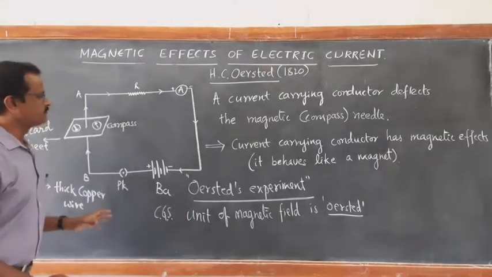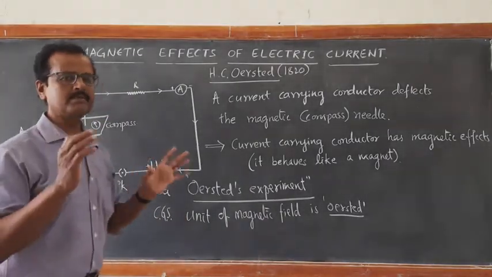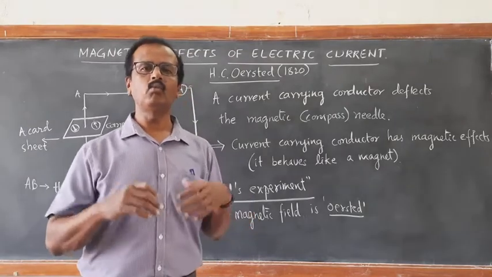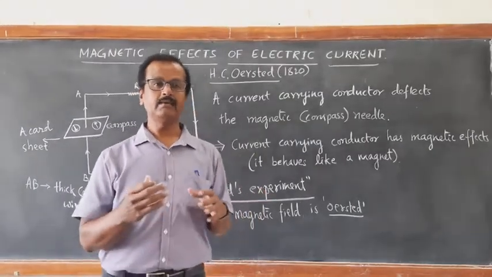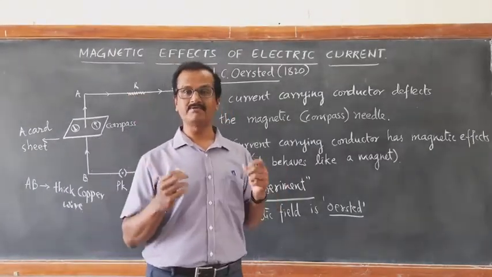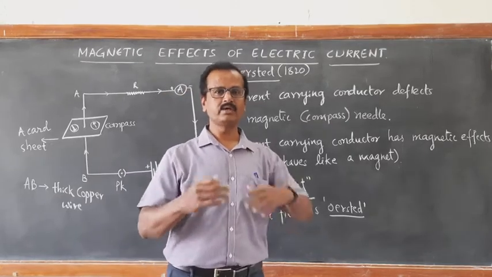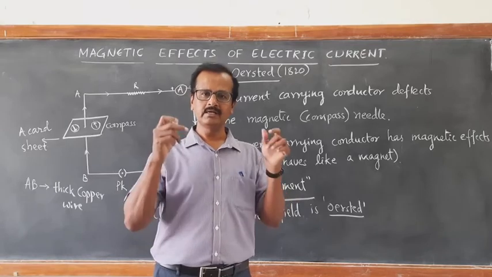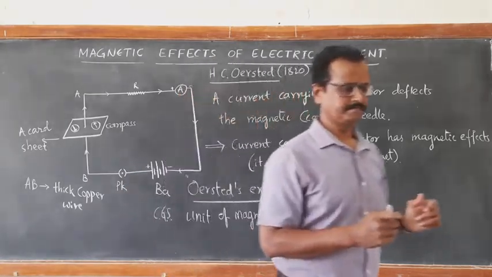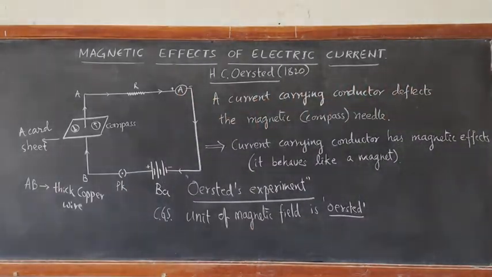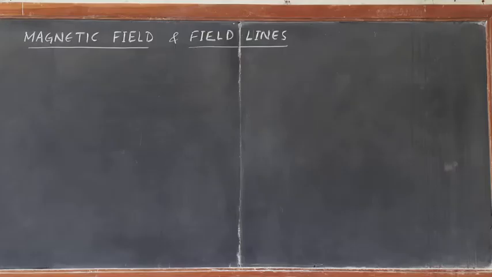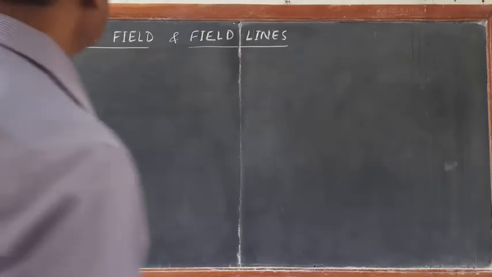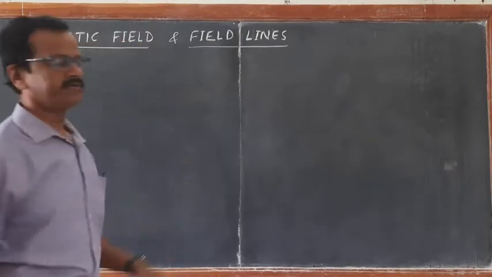Now we learn first what is the property of a magnet, what is magnetic field, and what are the field lines of a magnet. Afterwards, we are going to learn about the magnetic field due to a conductor. So let us learn magnetic field and magnetic field lines.